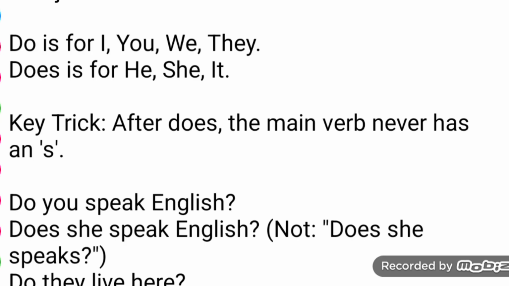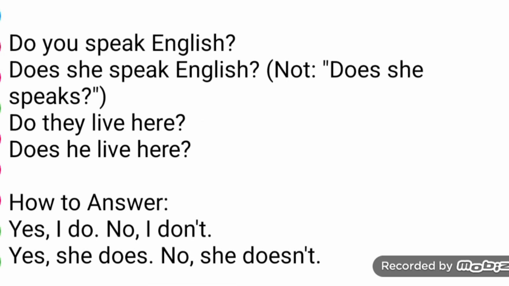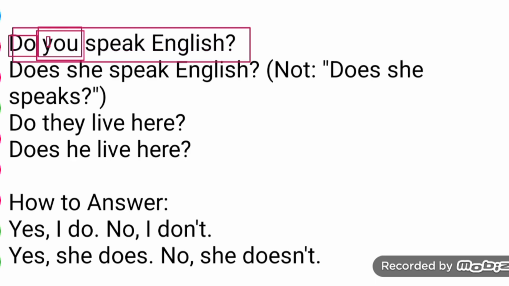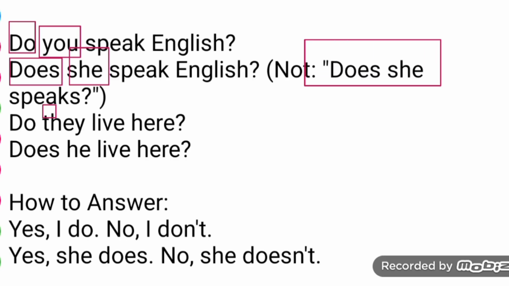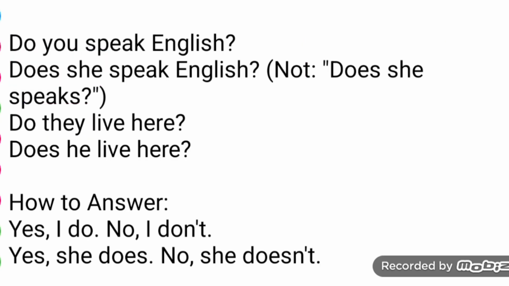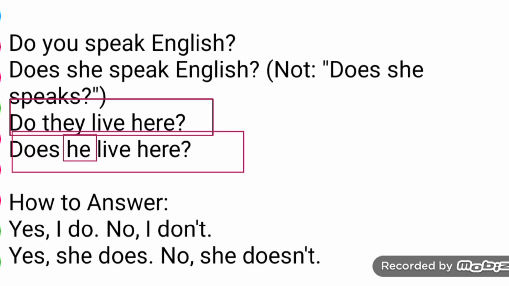But how is that an example? You can see, viewer. For example, at the time of interrogative: do you speak English? Here the subject is you. That's why I have to bring do to the beginning of the sentence. But: does she speak English? Here the subject is she. That's why I have to bring does. Now they: the subject is they, so I have to bring do during the question. Do they live here? Here it is he, so I have to bring does. Does he live here? That's very important.